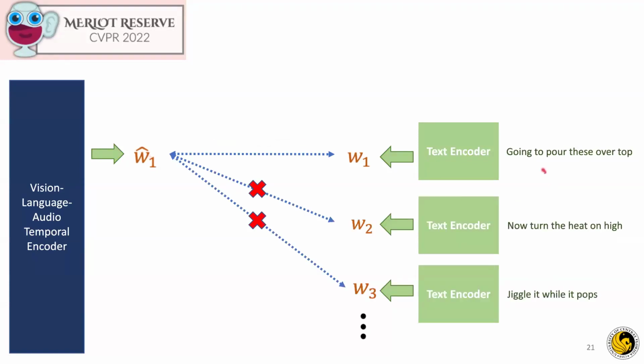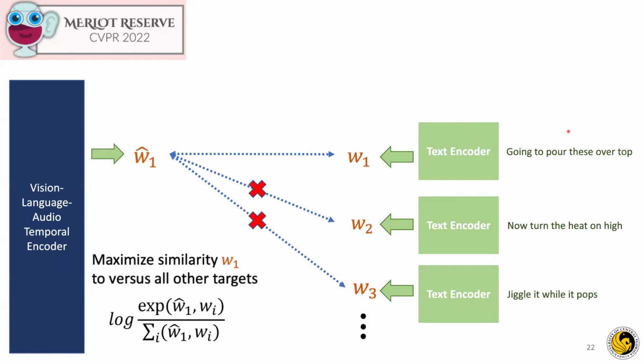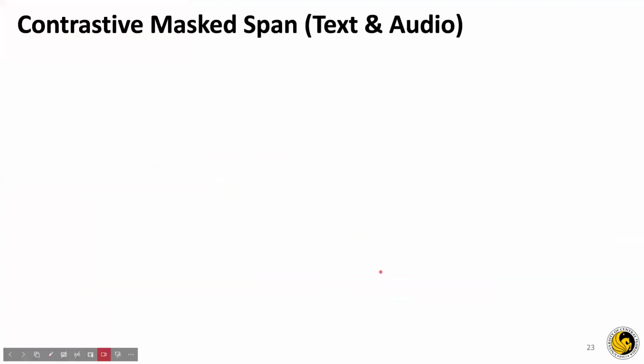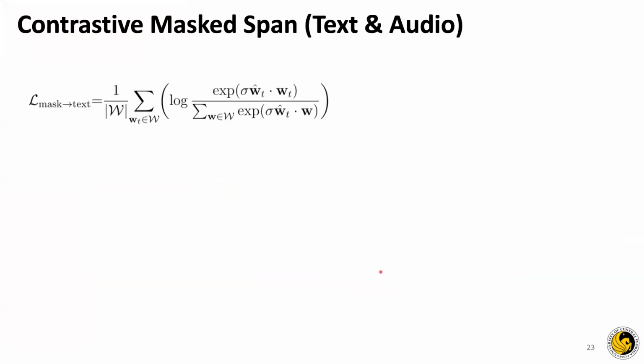It is important to note that the text encoder used here is not the same in the architecture, but they don't mention what text encoder they use. Also, the text representations go beyond just single words. So similarly, we maximize the similarity W1 to W1 cap versus all the other targets, and then we get this L mask to text, where we minimize the cross entropy between W cap T and WT.